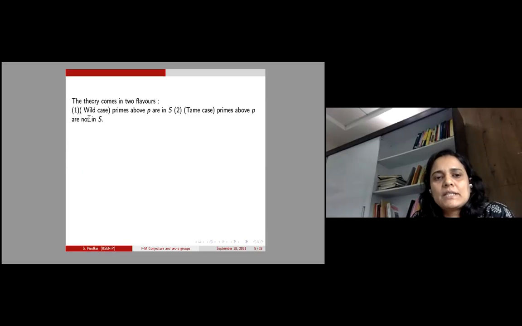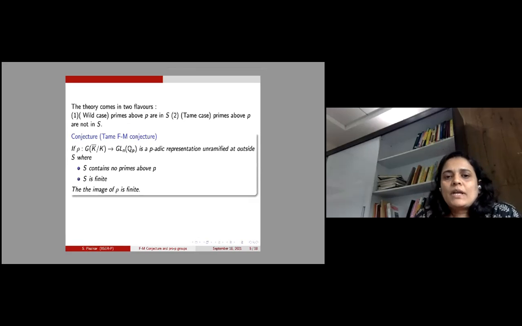The case when p is in S is called the wild case, and the other case, when p is not in S, is called the tame case. That is to say the representation is ramified at p, or unramified at p. I will mainly talk about the tame case.